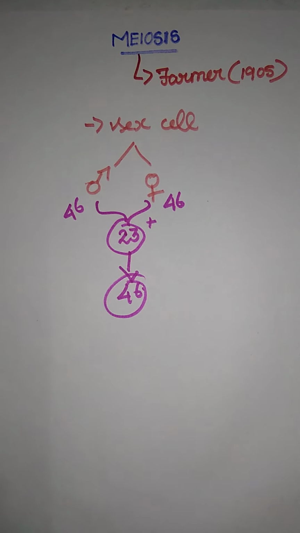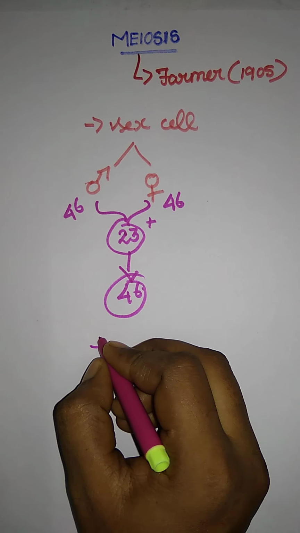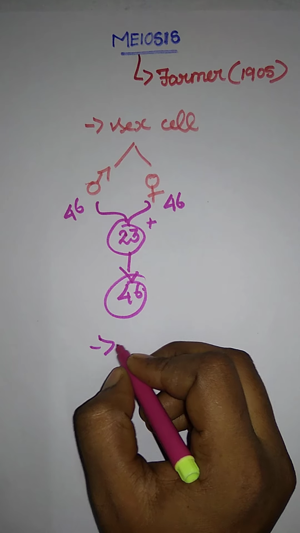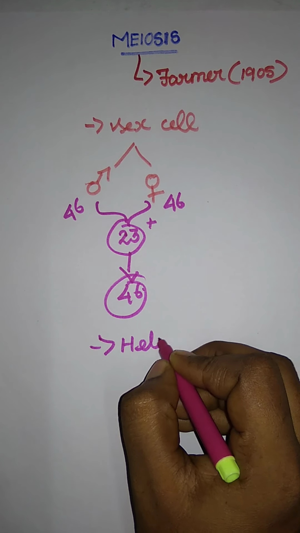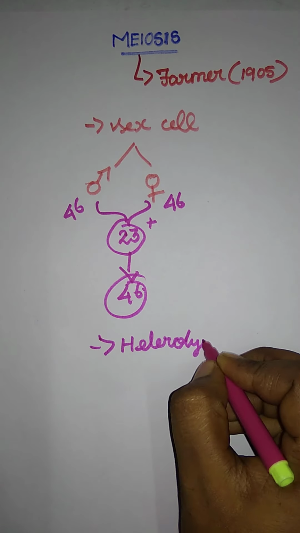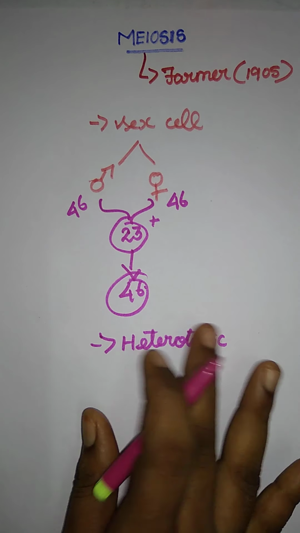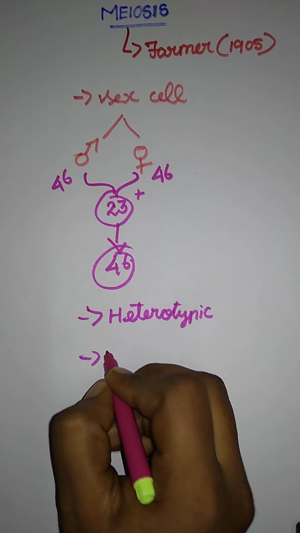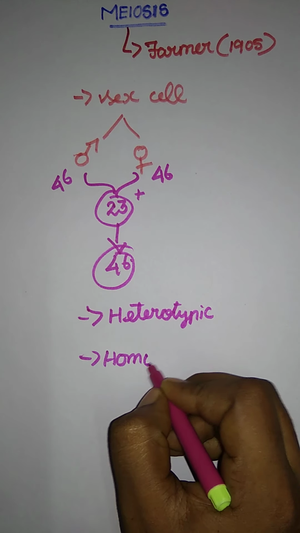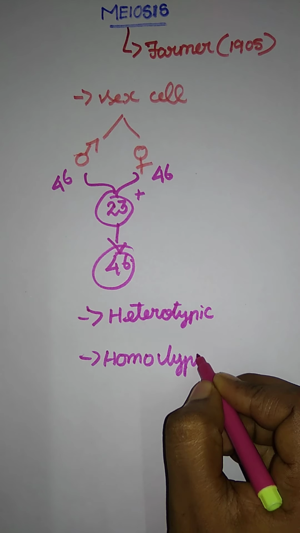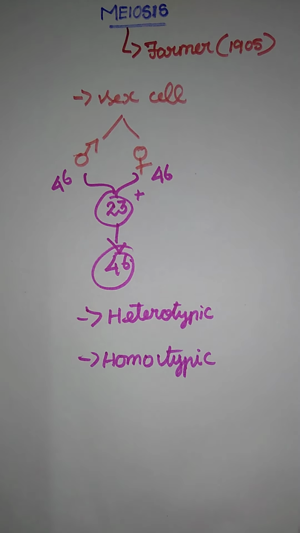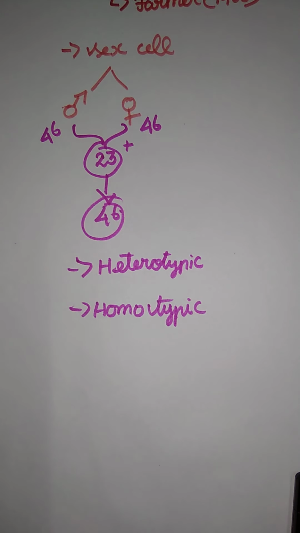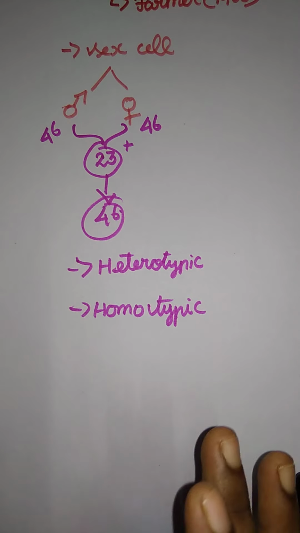Meiosis has two types of division. The first one is heterotypic, and the next one is homotypic division. First one hetero and second one homo. Hetero is a number of divisions, and homo is a single division. Let me see the first one, heterotypic division.